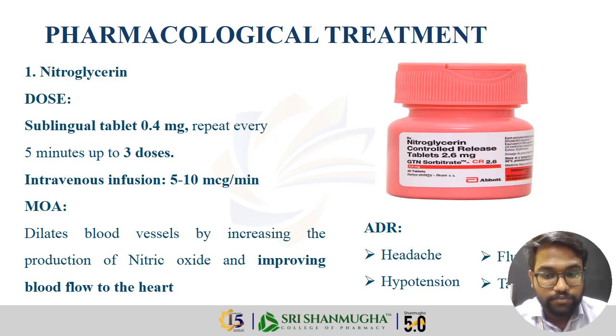Here the first line drug for myocardial infarction is nitroglycerin, along with the drugs called isosorbide dinitrate and mononitrates. The dose for the sublingual tablet, which is a tablet taken by placing it under the tongue, is 0.4 mg repeated every 5 minutes up to 3 doses. Then in IV infusion, the dose is 5 to 10 mcg per minute.